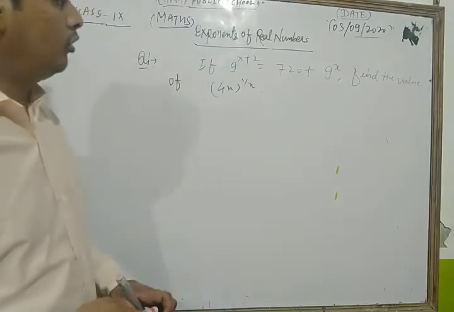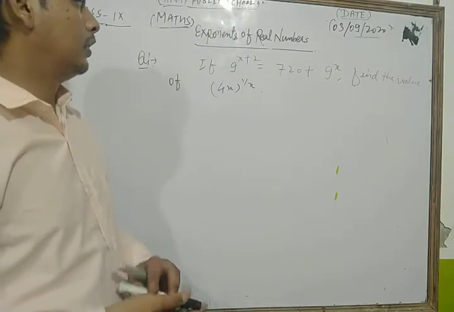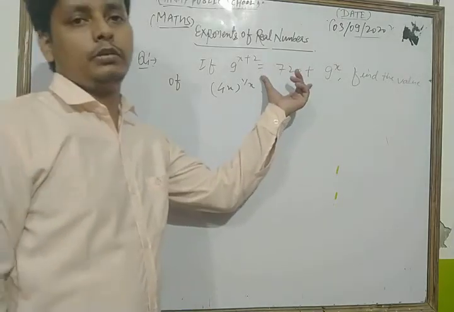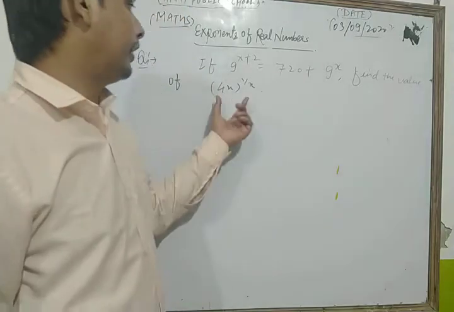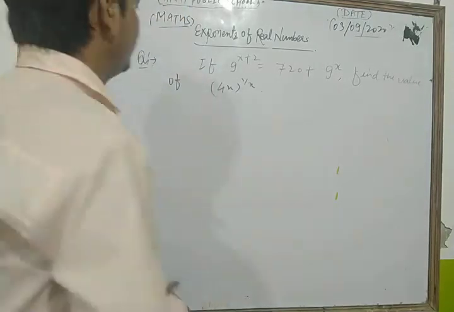Now first of all, dear student, for the given equation, we find the value of x. After that we find the value of this. Now look at its solution.